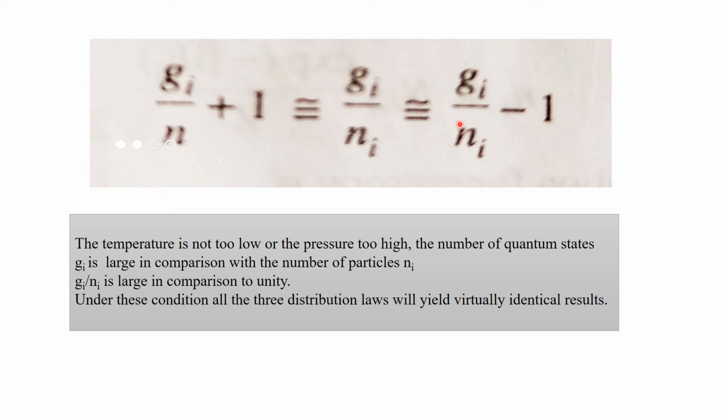Therefore, for almost all conditions under which normal gases exist, the classical Boltzmann distribution law should be adequate to describe their actual behavior within the possible limits of experimental observations.